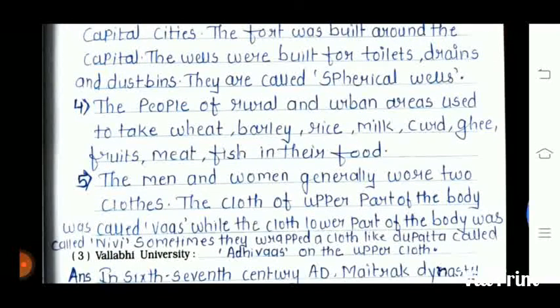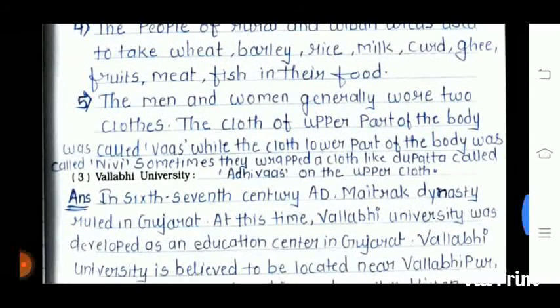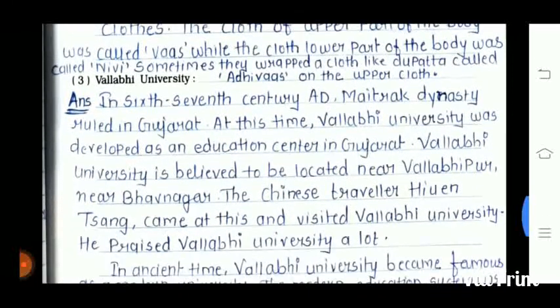Fourth point is the people of the rural and the urban areas used to take wheat, barley, rice, milk, curd, ghee and fruit, meat, fish in their food. Fifth point is the men and the women generally wore two clothes. The cloth of the upper part of the body was called vas, while the cloth of the lower part of the body was called the nivi. Sometimes they wrapped a cloth like a dupatta called adivas on the upper clothes.